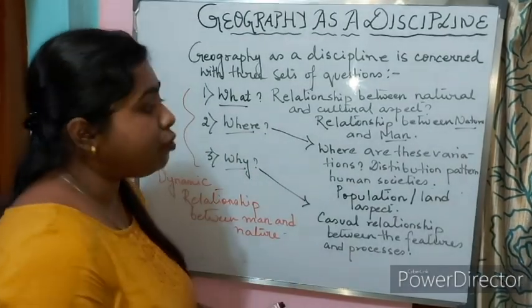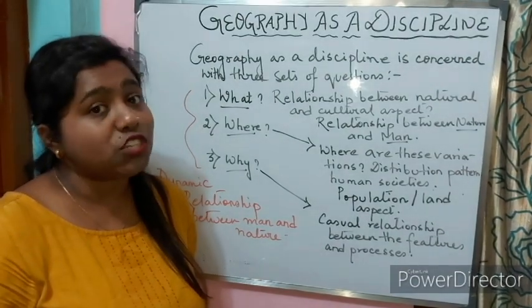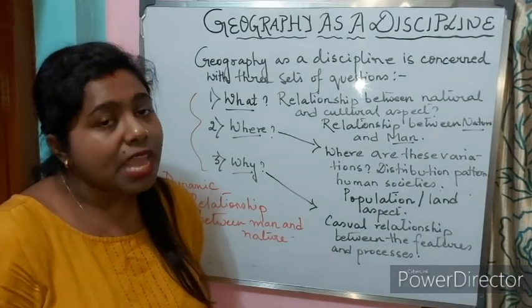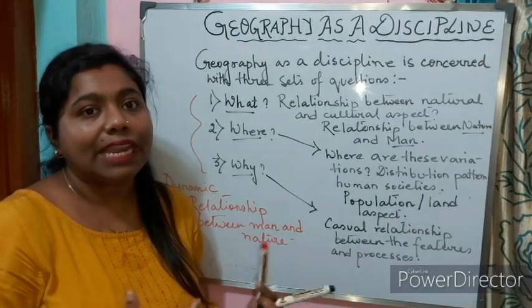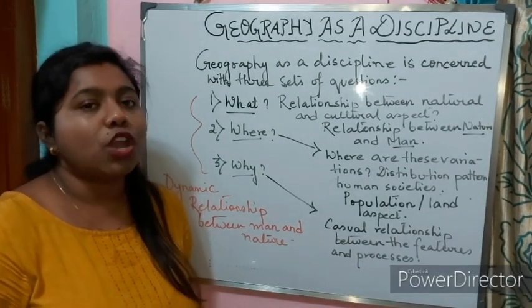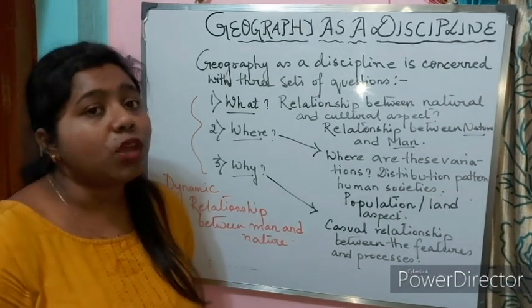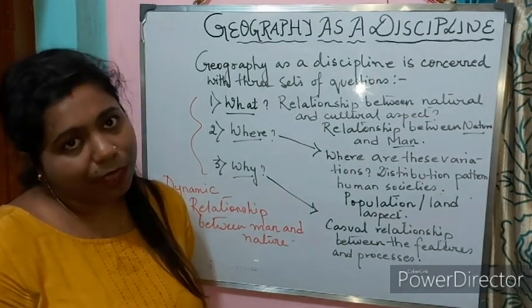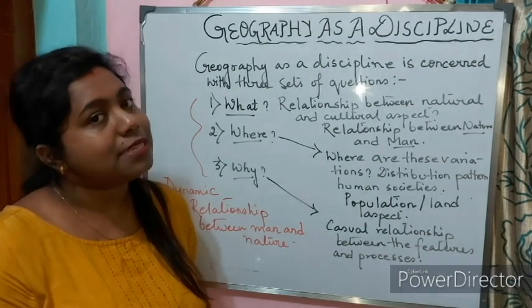So I hope all of you understood why we study geography, what is geography, and from where the term geography came into being. Geography as a discipline has many disciplines like natural science, social science. Geography as a study of areal differentiation, and what are the set of questions that are concerned with geography. In the next class, we will go ahead with the other topics of the same chapter.